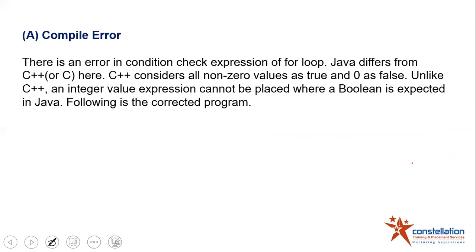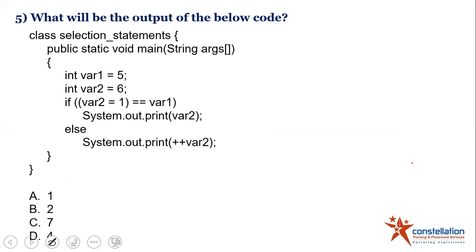This was indeed a very tricky one. Okay, now let us look at the last question for the day. So here it is saying what will be the output of the below code, and then you have var1 is equal to 5, and then var2 is equal to 6, and here it is var2 is equal to 1 is equal to var1.